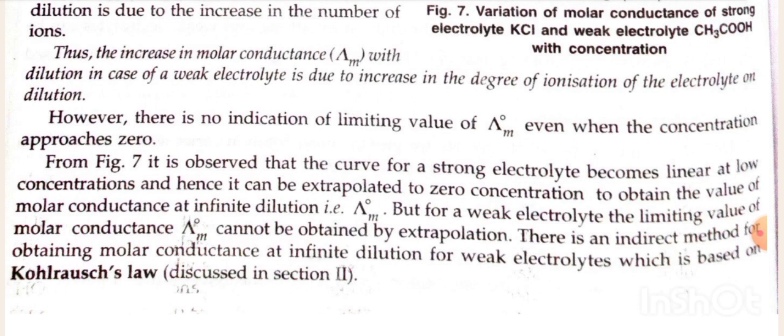From figure 7 it is observed that the curve for a strong electrolyte becomes linear at low concentration and hence it can be extrapolated to zero concentration to obtain the value of molar conductance at infinite dilution, that means lambda m naught. But for a weak electrolyte, the limiting value of molar conductance lambda m naught cannot be obtained by extrapolation. There is an indirect method for obtaining molar conductance at infinite dilution for weak electrolytes, which is based on Kohlrausch's law discussed in section 2nd.